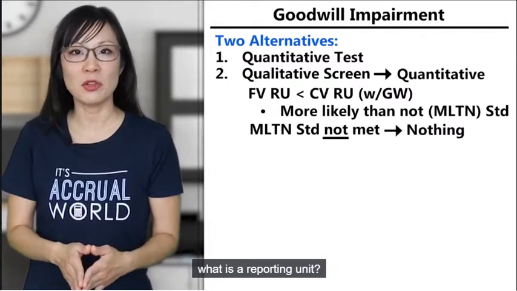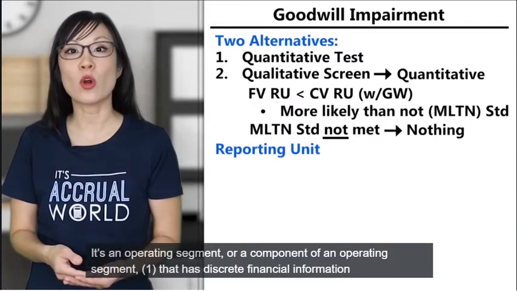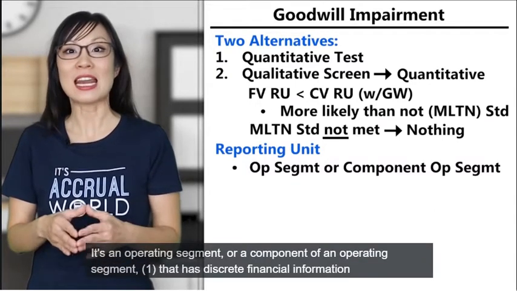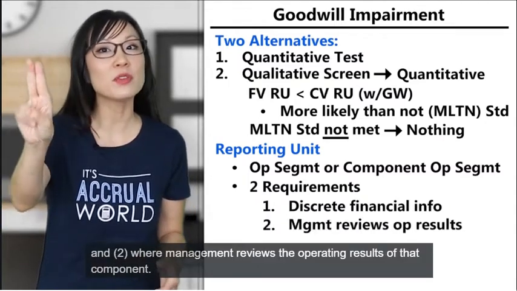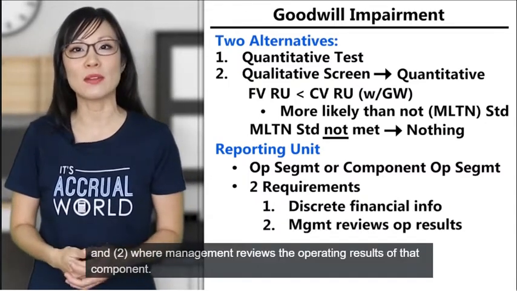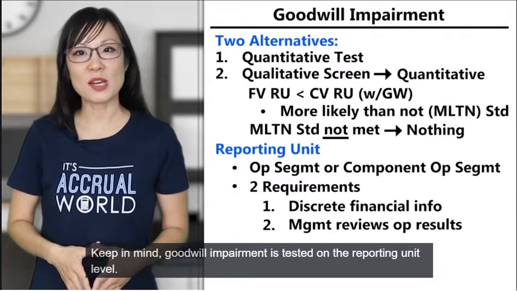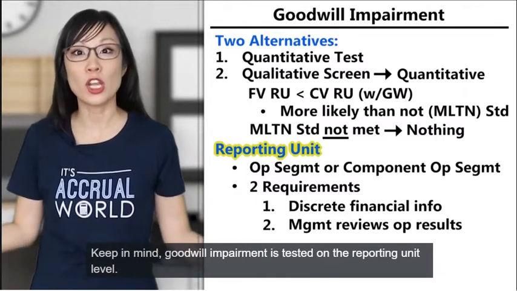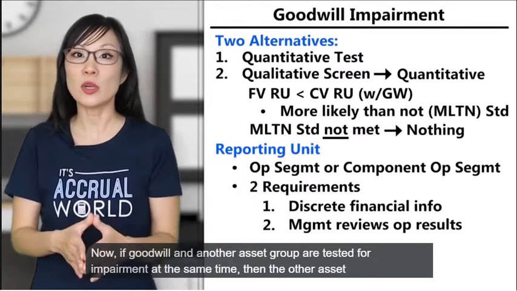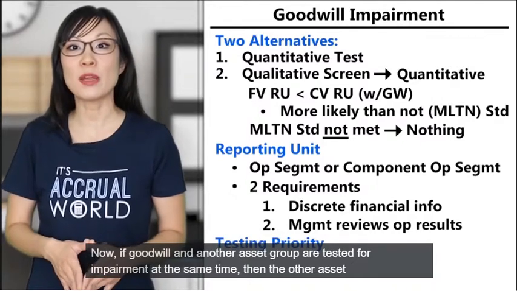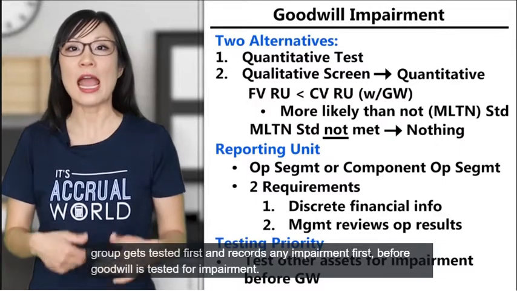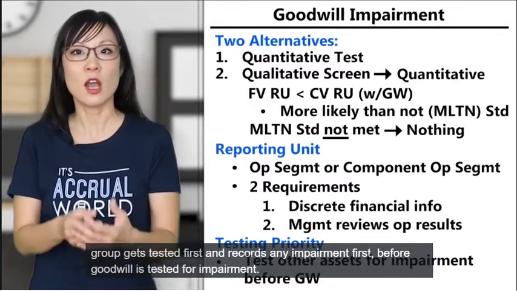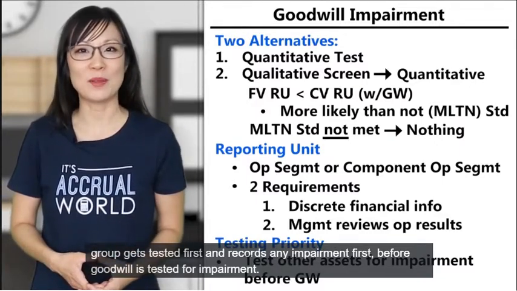Now, what is a reporting unit? It's an operating segment or a component of an operating segment that has discrete financial information and where management reviews the operating results of that component. Keep in mind, goodwill impairment is tested on the reporting unit level. Now, if goodwill and another asset group are tested for impairment at the same time, then the other asset group gets tested first and records any impairment first before goodwill is tested for impairment.